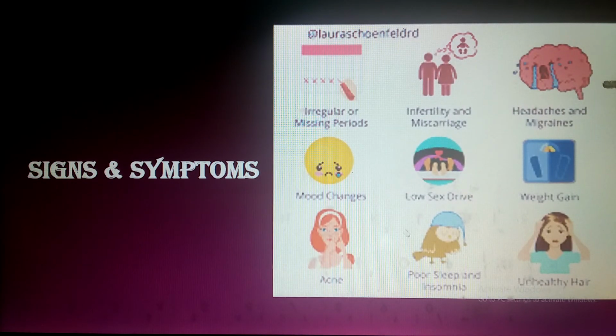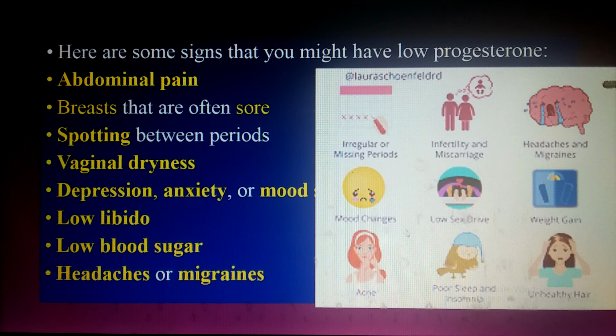Now, signs and symptoms. Number 1, abdominal pain, you feel breasts that are often sore, spotting between the periods, vaginal dryness, depression, anxiety, mood swings, low libido, low blood sugar, headache or migraine. Is it clear? Okay.